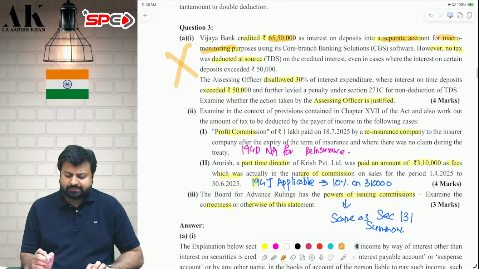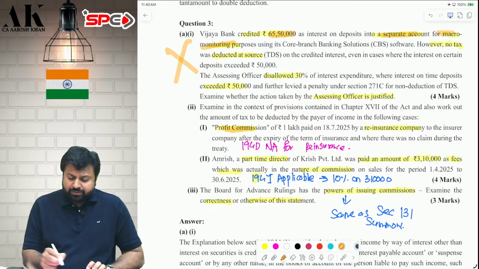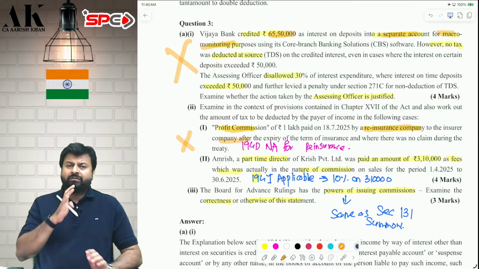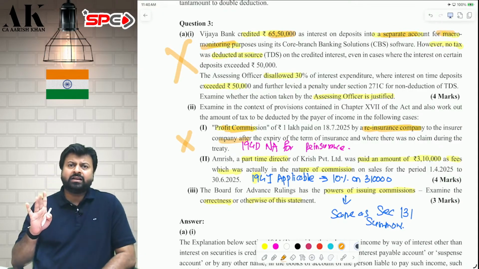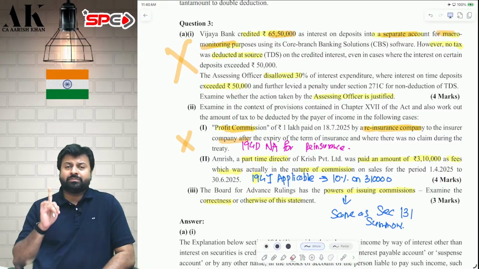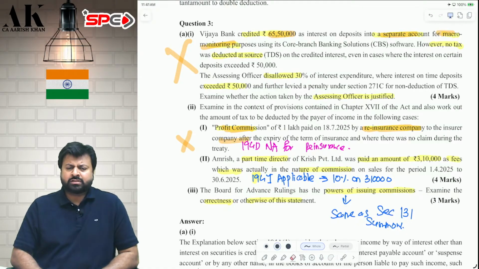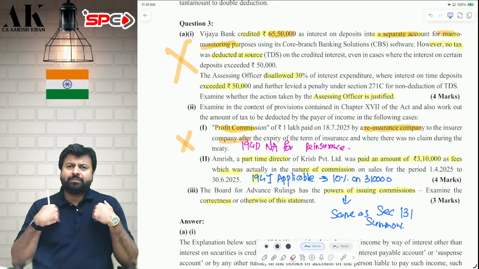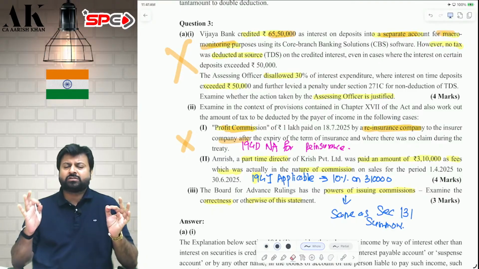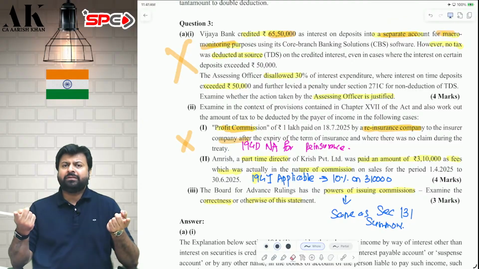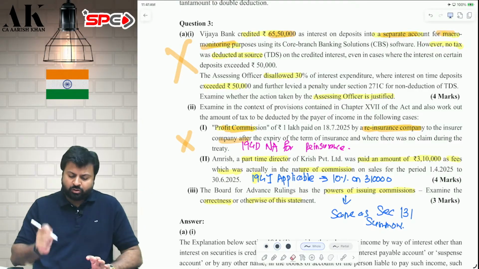Okay. Next, you are giving some profit commission by a reinsurance company to the insurance company. Whether TDS is applicable? No. In 194D, it is very clearly written. 194D covers insurance commission, but it is very clearly written insurance commission will not include reinsurance. Therefore, on reinsurance, TDS will not be applicable. If it is a normal commission, then it is applicable. If an insurance company is paying to an agent, then TDS will be applicable under 194D. But if an insurance company is paying to another insurance company for reinsurance, then TDS is not applicable. I hope it is clear to all of you.